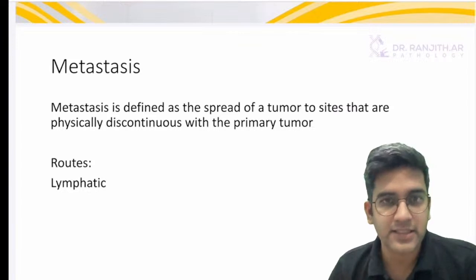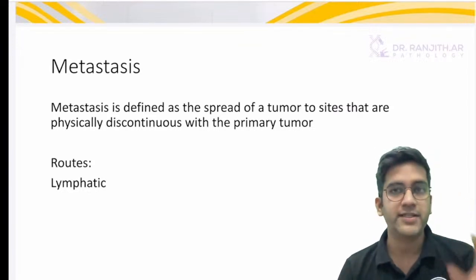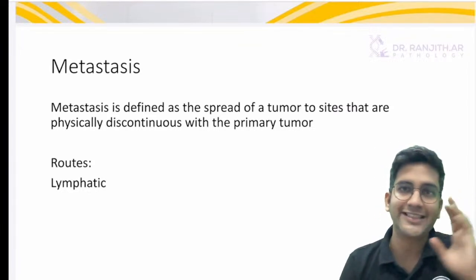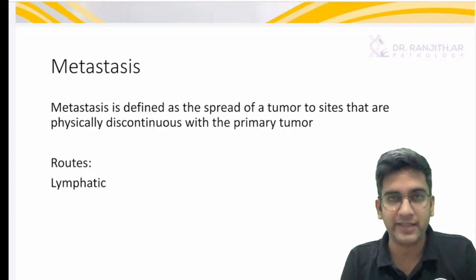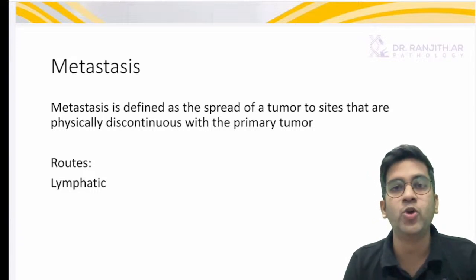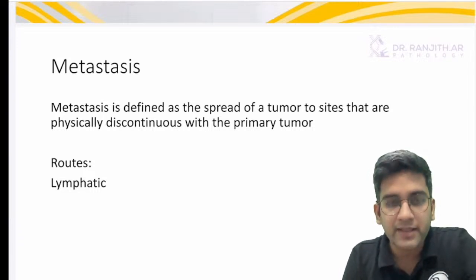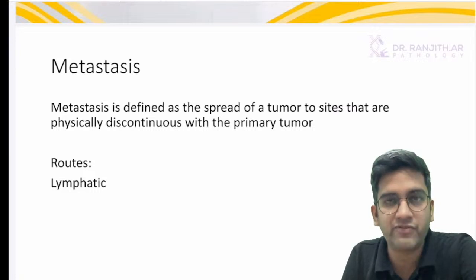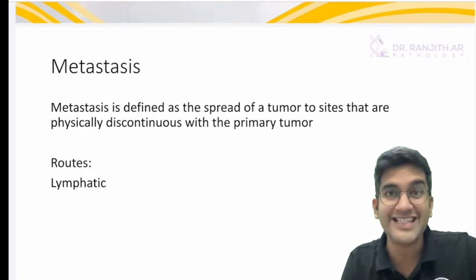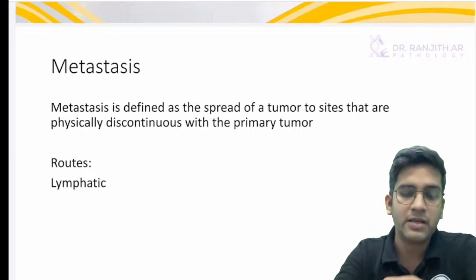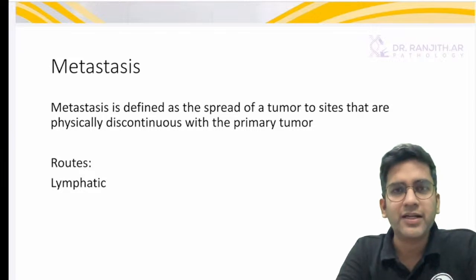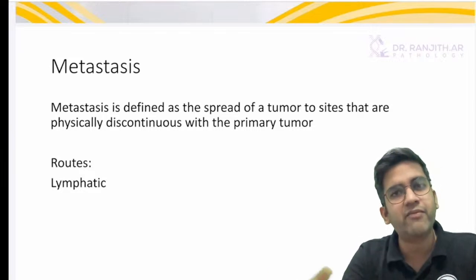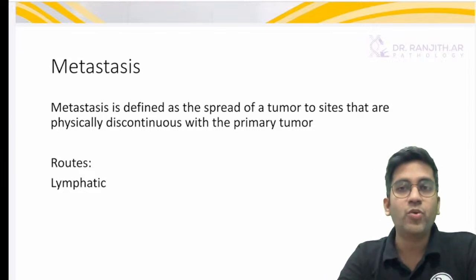So let's go to metastasis. Any 5-mark question, like I told previously, if it's a systemic pathology, we went with a template, right? Unfortunately, in general pathology, I cannot go with a template, because systemic pathology is about etiology, pathogenesis, clinical features, way to diagnose, confirmation, because they are diseases. General pathology topics are not diseases. Primarily, general pathology is nothing but some basic concepts which we have been applying in systemic pathology. So for general pathology alone, I cannot go with the template. We have to create templates for each and everything.